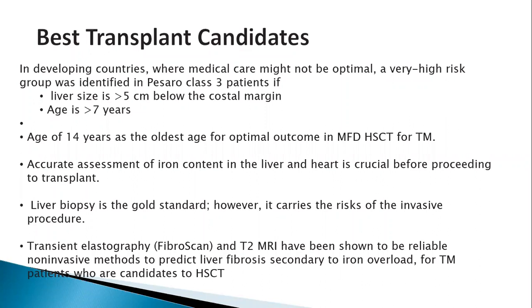The standard and gold standard method to estimate liver iron is liver biopsy. But again, the problem is it's an invasive procedure, and a lot of times in these patients there can be a problem with bleeding with the liver biopsy. So there are certain non-invasive methods like fibroscan and an MRI where we can predict the liver fibrosis secondary to iron overload, as well as even a cardiac MRI can sometimes give us an idea about the iron overload. So based on that, we can select candidates for stem cell transplant.